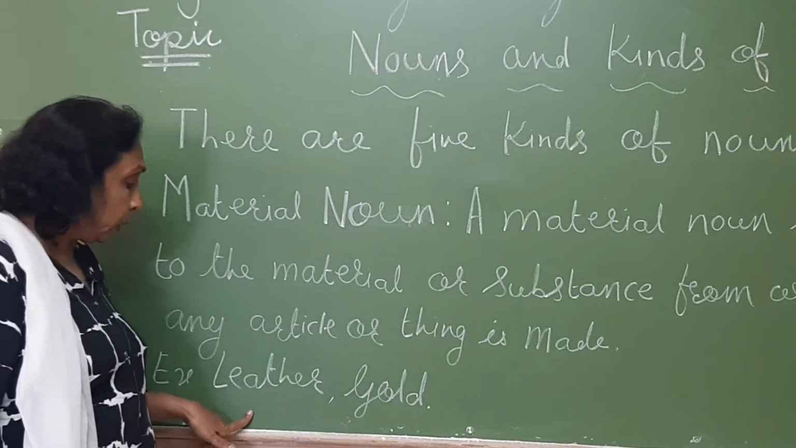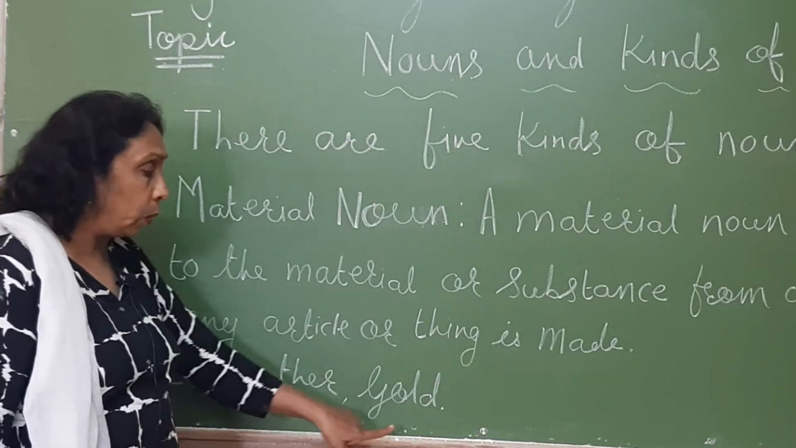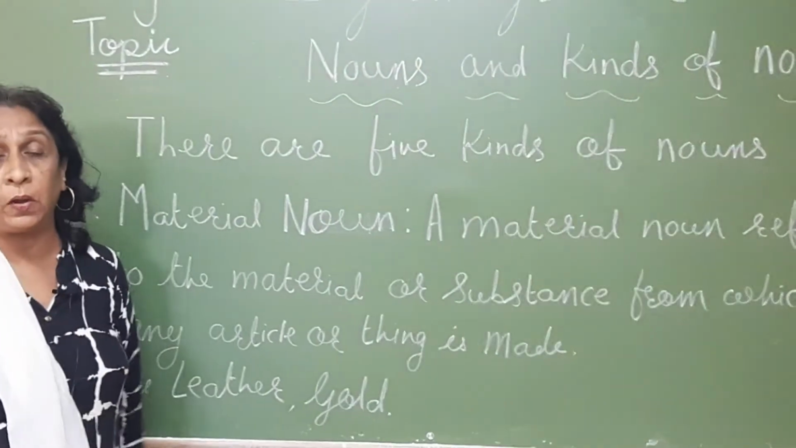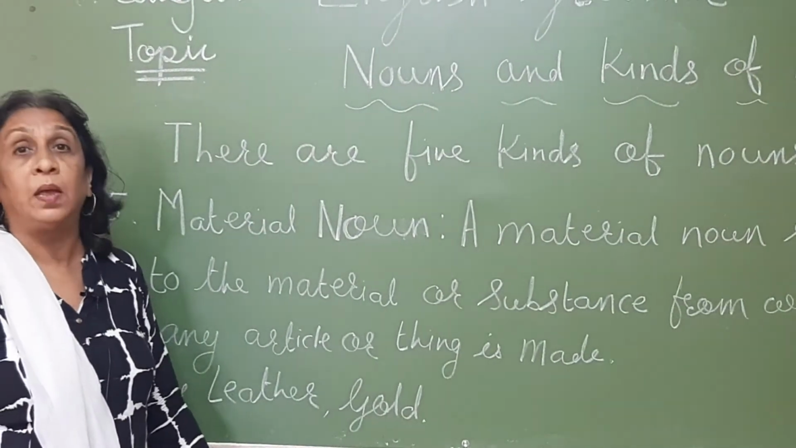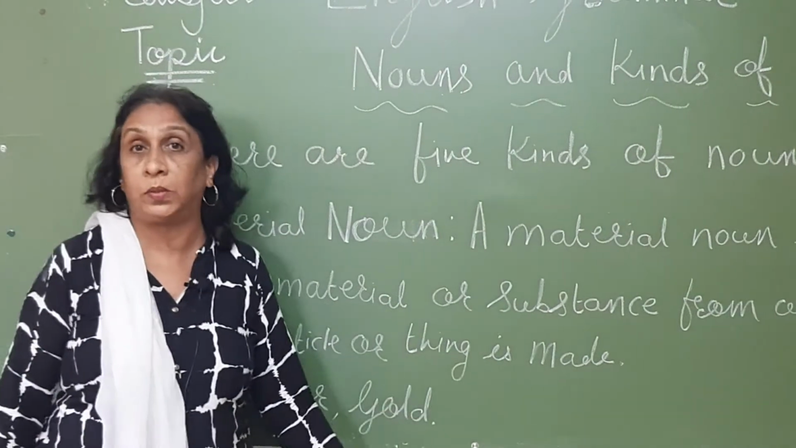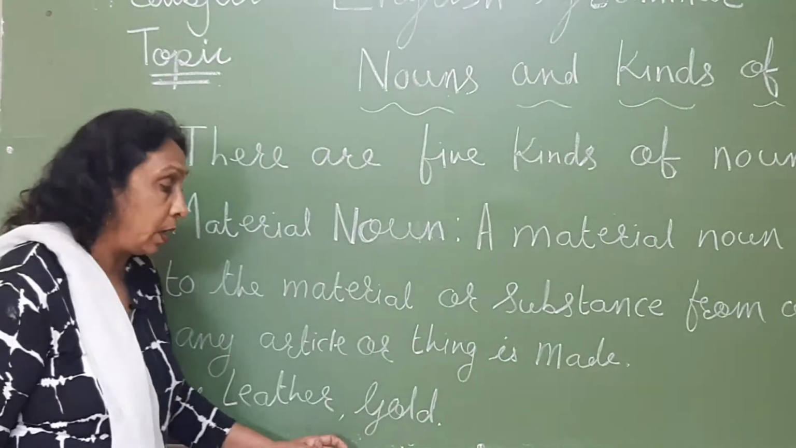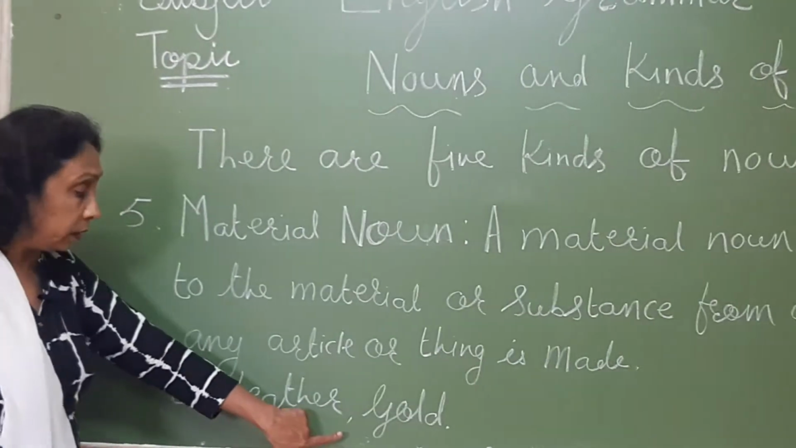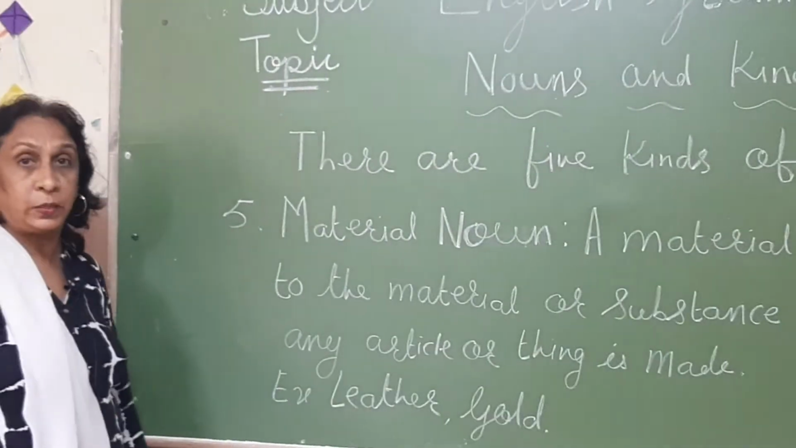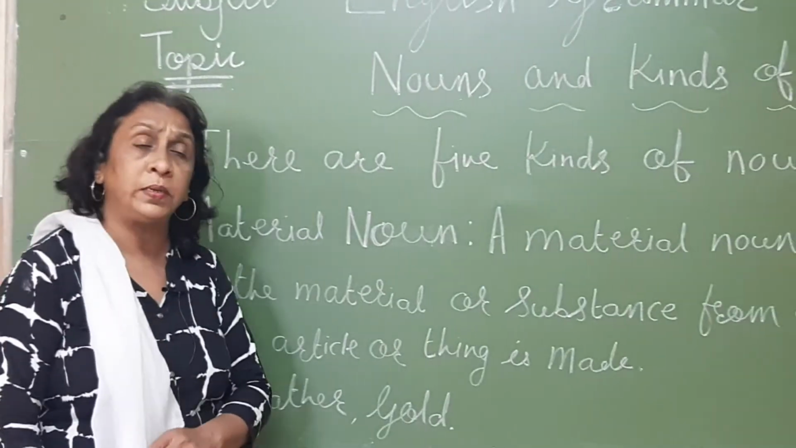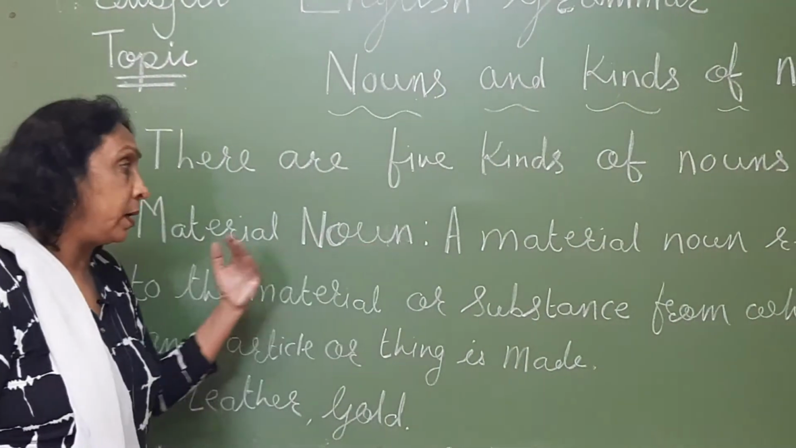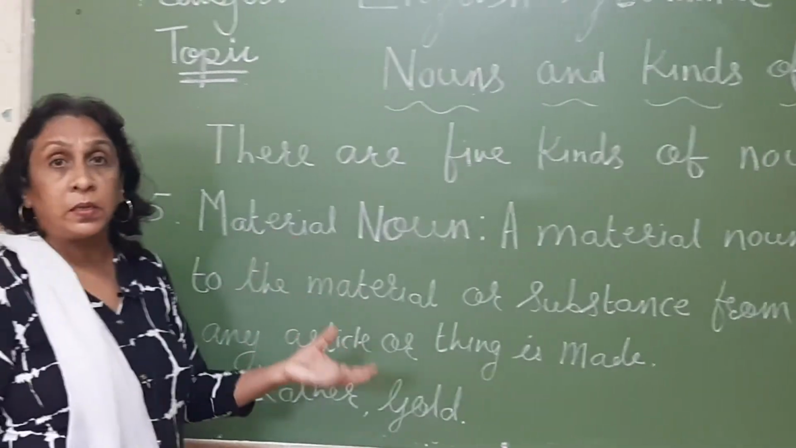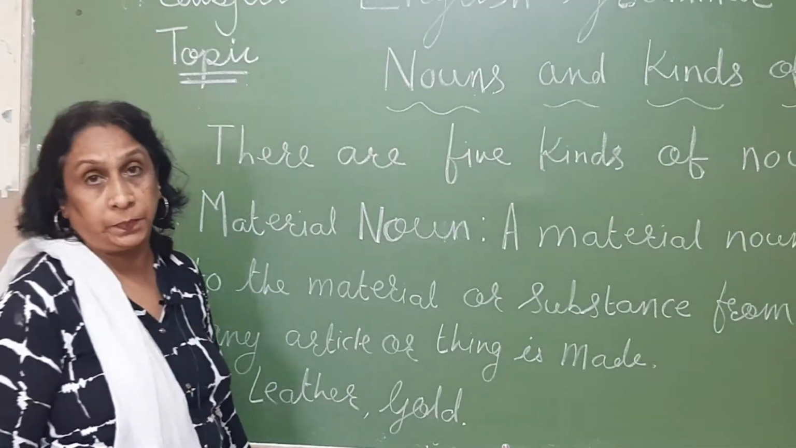Here I have given you 2 examples. One is leather and one is gold. Out of leather, what do we make, children? Many things are made out of leather. The shoes which you wear, the handbags which your mother or the teacher uses, purses. These are all made of leather. Gold is used to make different kinds of ornaments. So now children, you just think of some material nouns and write the names of them, out of which other different things are made.